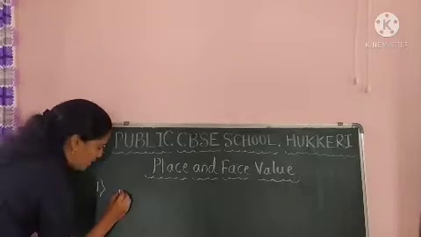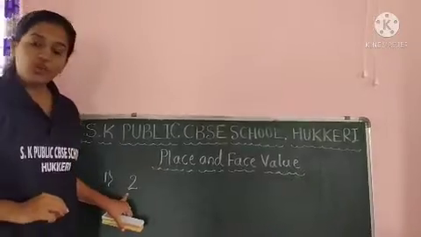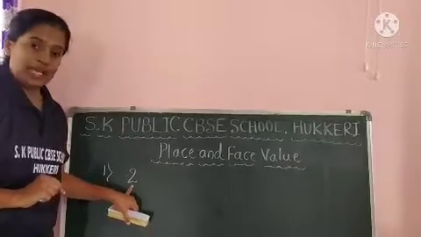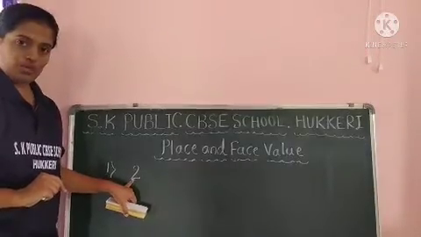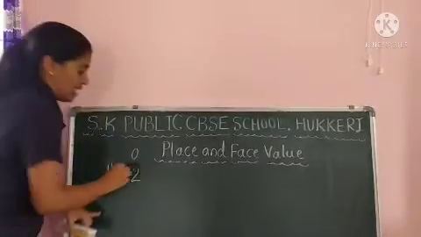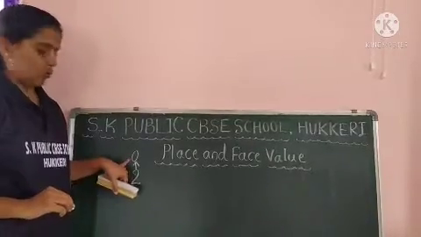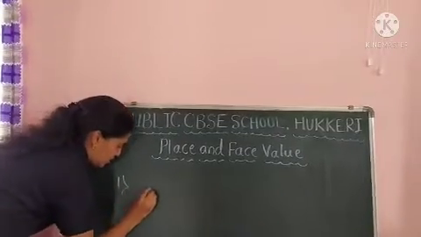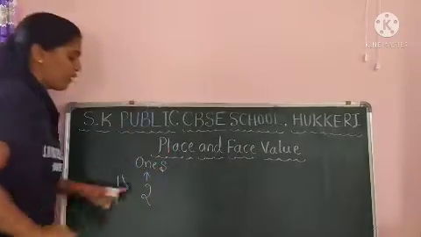Let me take the first example, that is 2. It is a single digit number. So here, the place of this digit 2 is ones. The place value of this 2 is ones. So you can write here, 2, that is, place value of this 2 is ones.